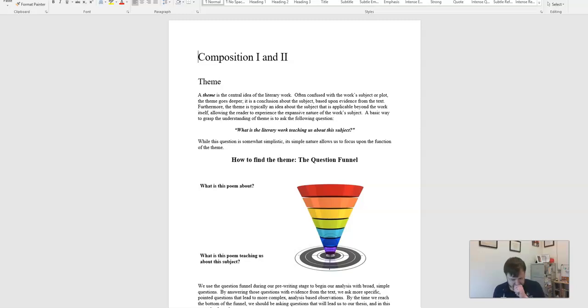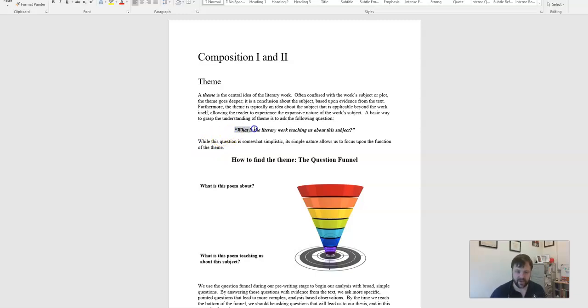The theme is the main point, the main idea. So the first thing you've got to do before you go anywhere in your essay is get your theme first. You cannot move forward with anything else until you have that theme. It is your argument. It becomes your thesis. So let's take a look here.